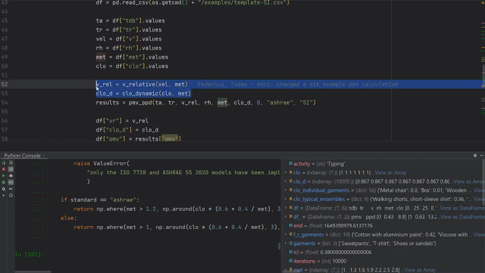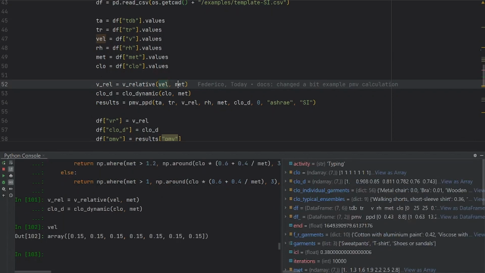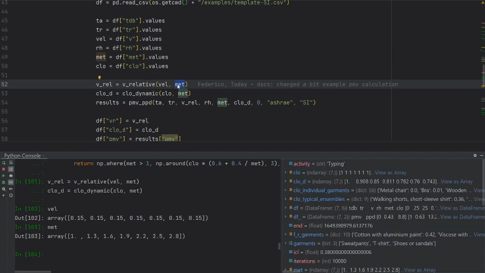So let's run this function, and as you can see, this time as an input we are passing two arrays, because velocity is an array and metabolic rate is an array. Be careful that these two vectors must have the same length, or alternatively one of the two could have a length equal to 1. For instance, we can see that the metabolic rate did not vary in our building, but the velocity varied. So we can pass an array of velocity and one single value of met. But if you pass two arrays, these two arrays must have equal length. Okay? Let's calculate the results.